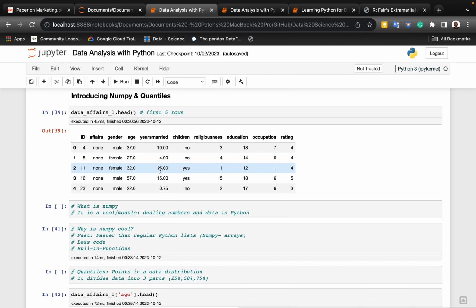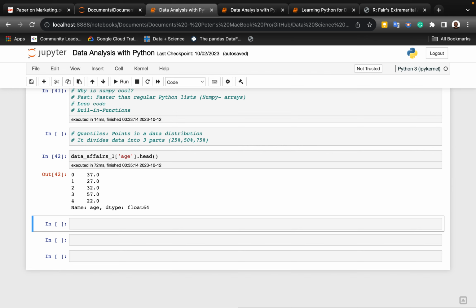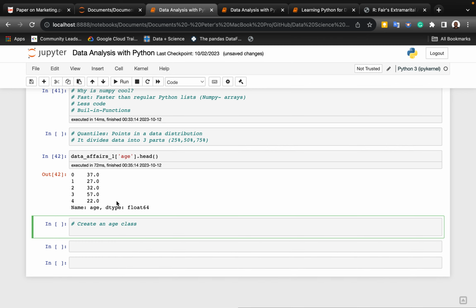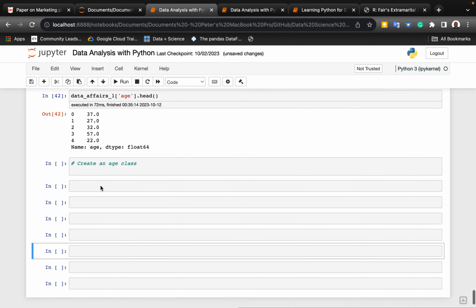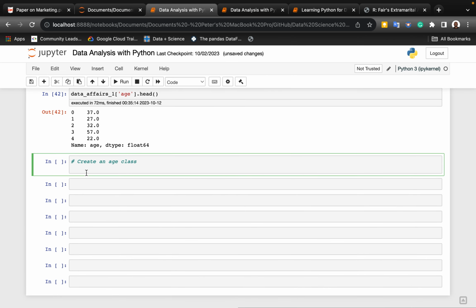So what we're going to do is create an age class. That's what we're going to call it, age class. First thing we're going to do is call data affairs, then use an open bracket and create, let's say age, and we'll call this age class.